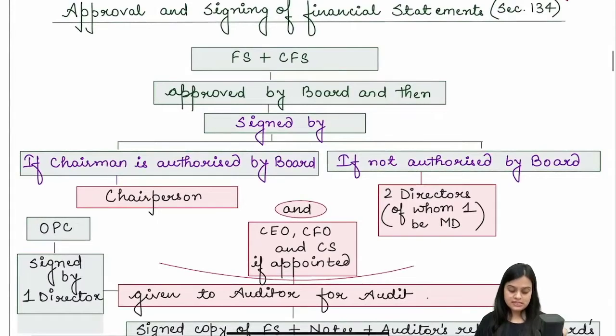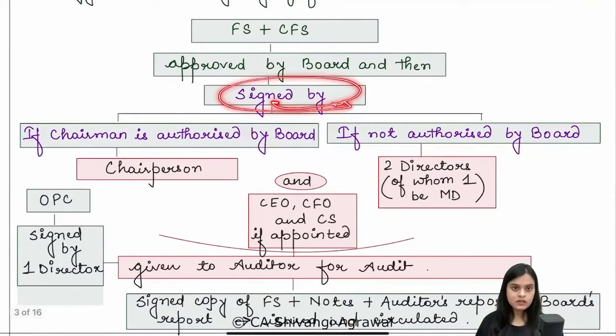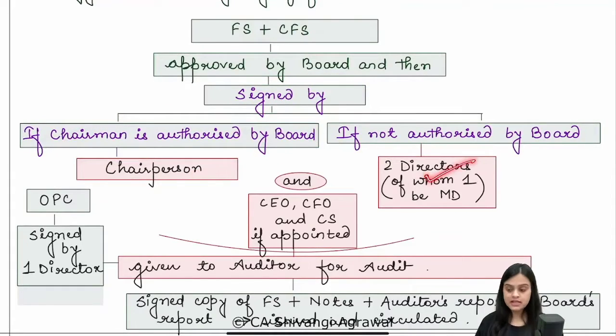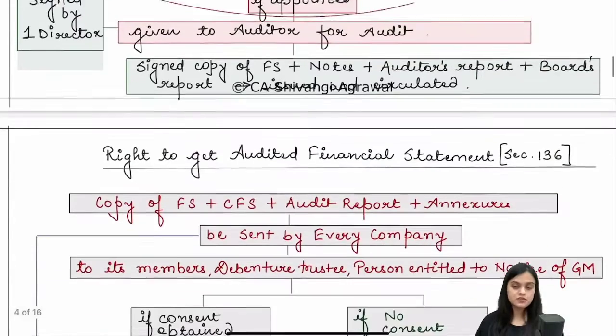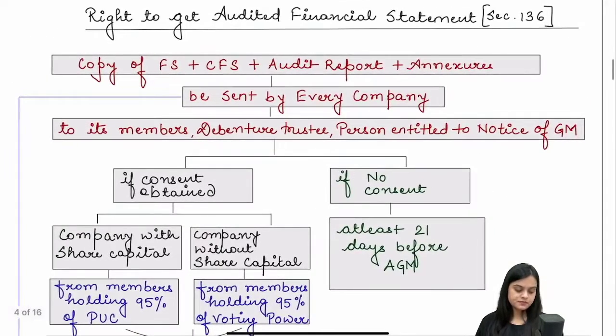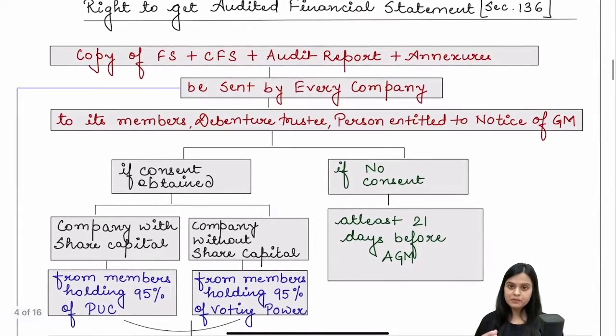Your financials, your CFS, before they are handed over to the auditor, are first approved by the board. Now, how will the board approve it? It is signed on behalf of the board. If the chairman is authorized, then the chairperson signs it. If he is not authorized, then two directors, one of whom shall be the MD, and the CEO, CFO, and CS if appointed. In case of a one person company, it is just signed by one director and handed over to the auditor for audit.